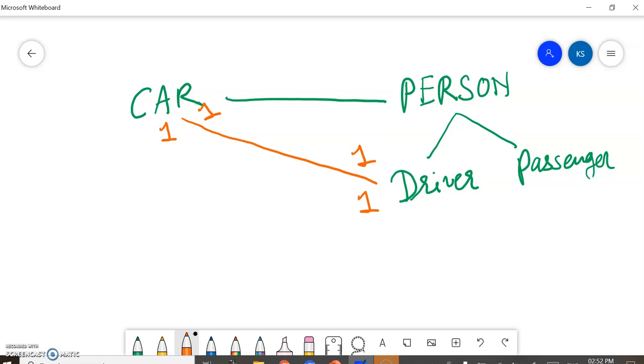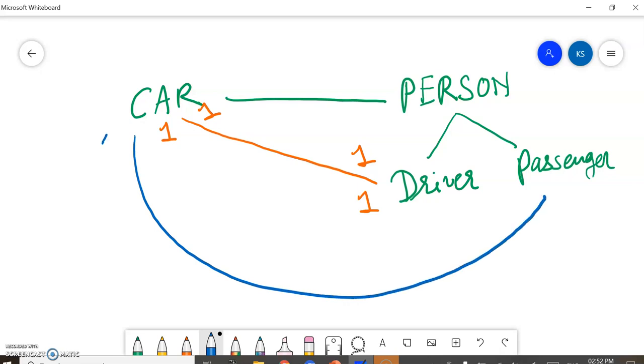If I say passenger, one car has many passengers. It is not that only one passenger can sit; based on the capacity of the car, one car can have many passengers. But one passenger can have one car at a time.